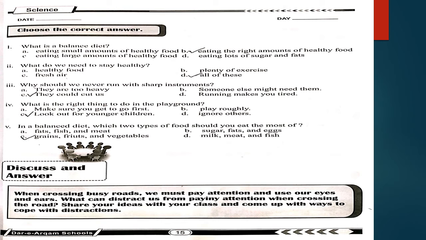The next is what do we need to stay healthy? Healthy food, plenty of exercise, fresh air, all of these. And your right option is option D, all of these.